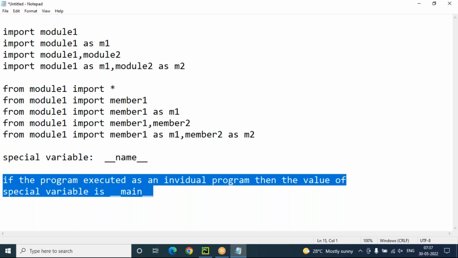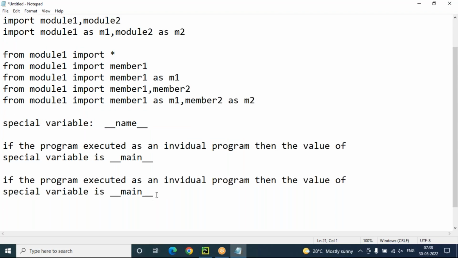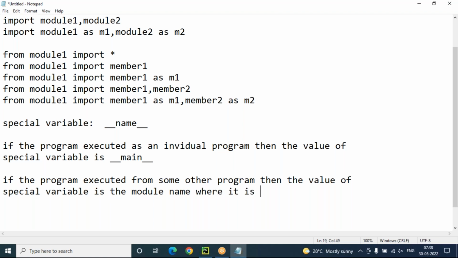At the same time, if the program is executed from some other program, then the value of the special variable is the module name where it is defined. The module name where it is defined. That is the case.